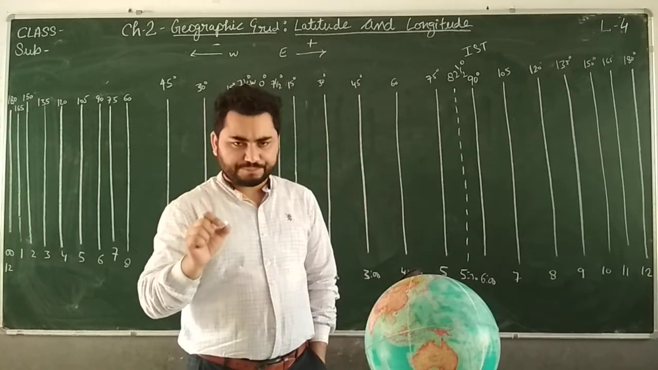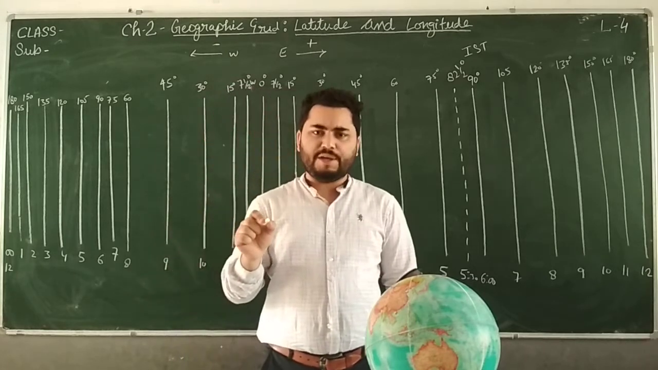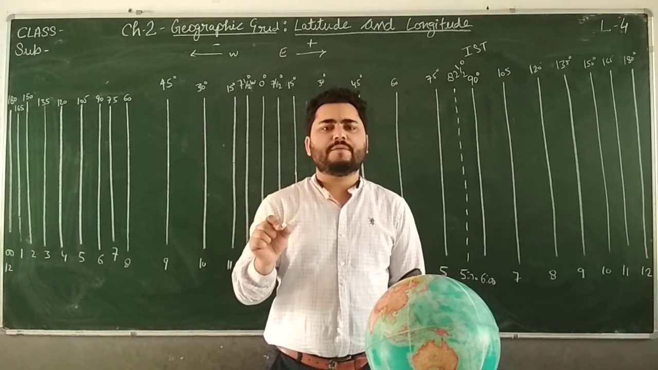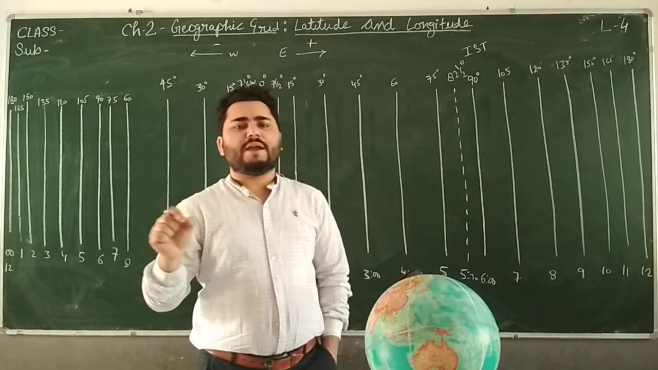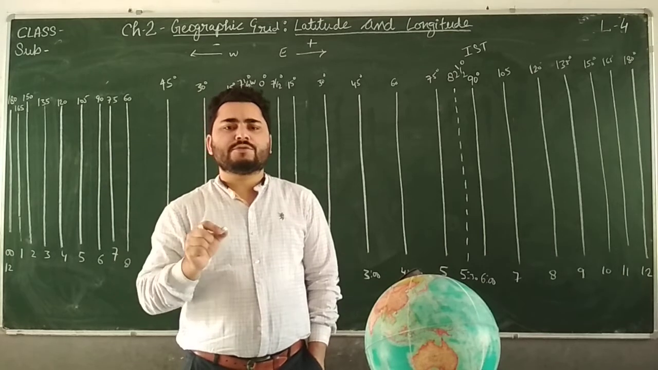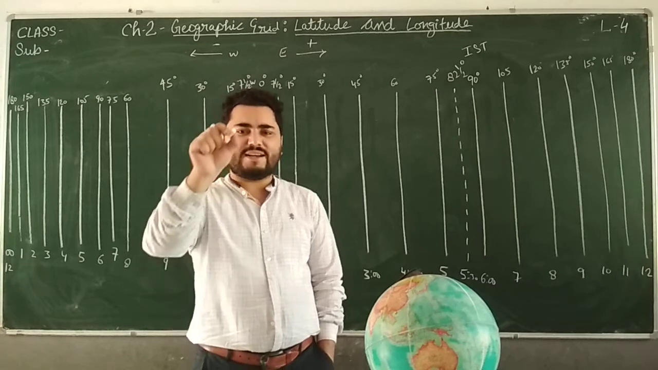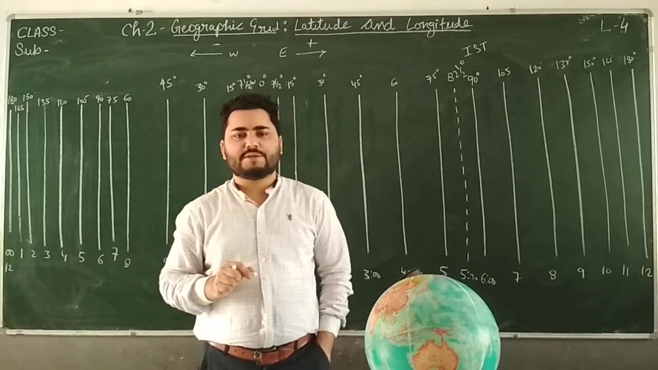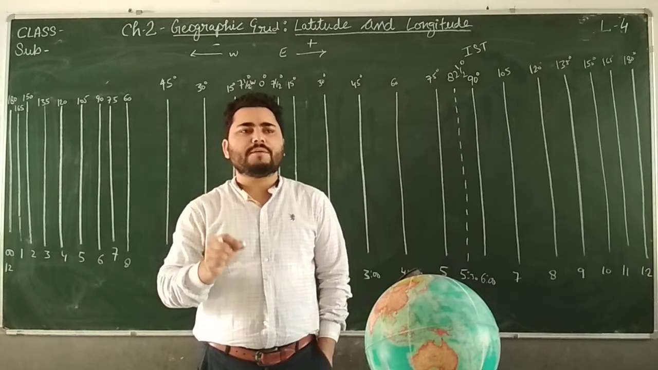Suppose it is 5 p.m. at 78-degree, then it will be 5 hours and 4 minutes p.m. at 79-degree, and 5 hours and 8 minutes p.m. at 80-degree. So like this there will be differences of various minutes. This time, which is at a particular longitude, is called the local time of a place.